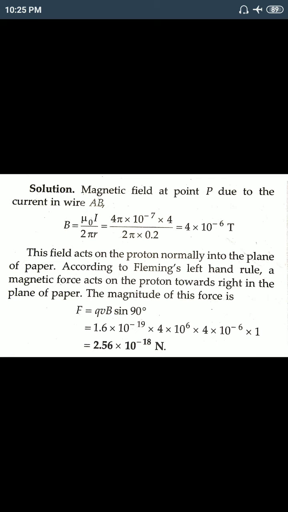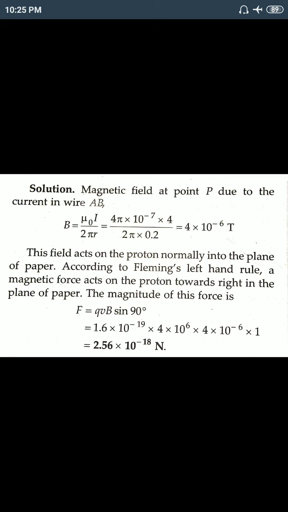Now we find the force. The field acts on the proton normally into the plane of the paper. According to Fleming's right hand rule, the magnetic force acts on the proton towards the right in the plane of the paper. You can also apply Fleming's right hand rule and understand the direction of the force.